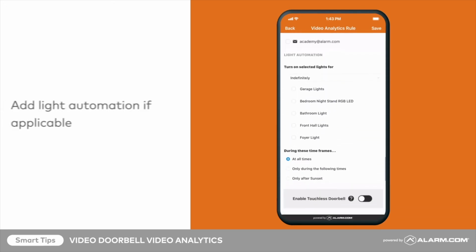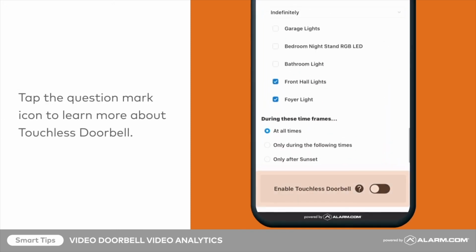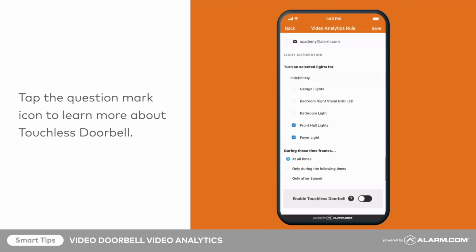If you have Z-Wave lights on your system, at this point, you can select whether they should be activated when a person is detected. To finish, tap Save.